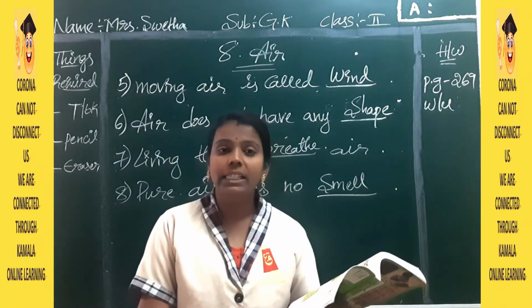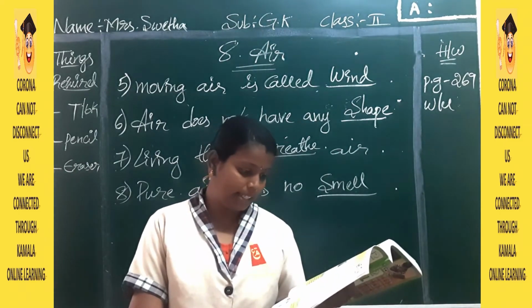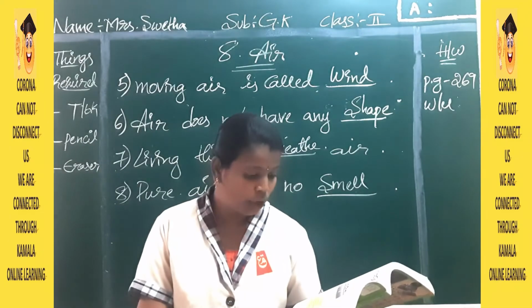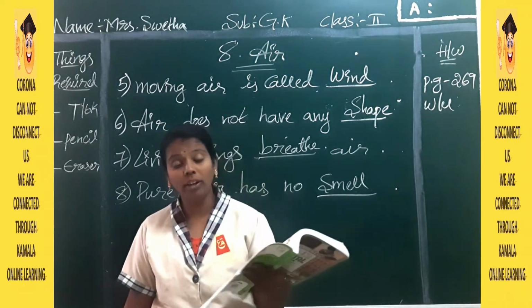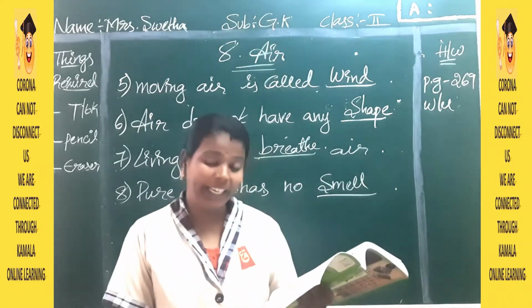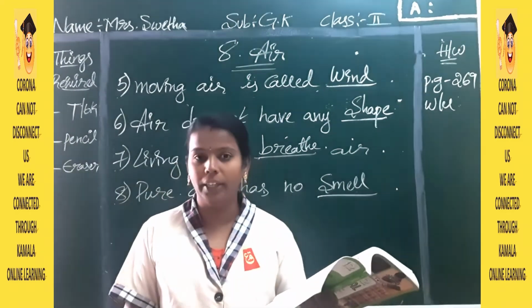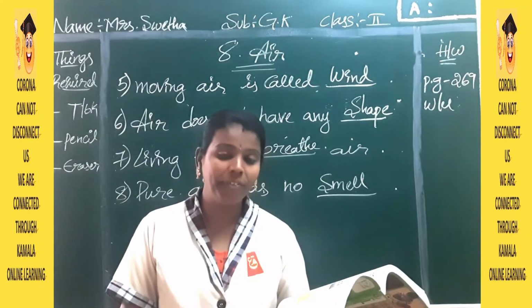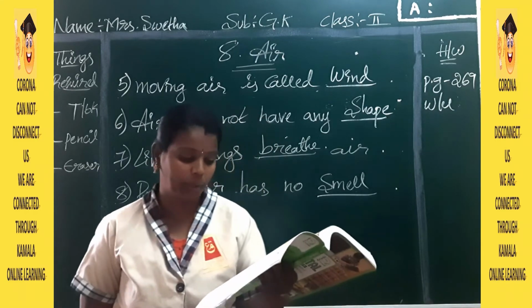Next, fourth one, air has weight. Moving air is called wind. Air does not have any particular shape.